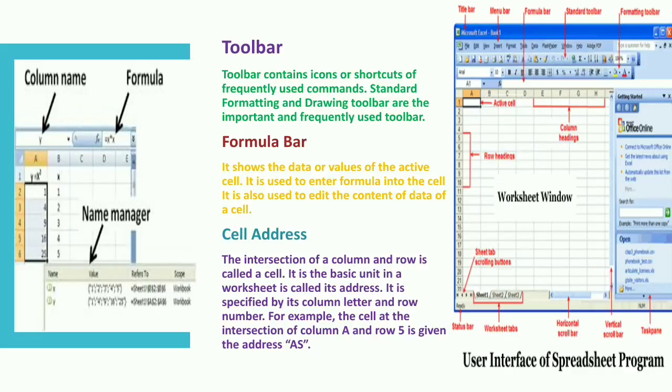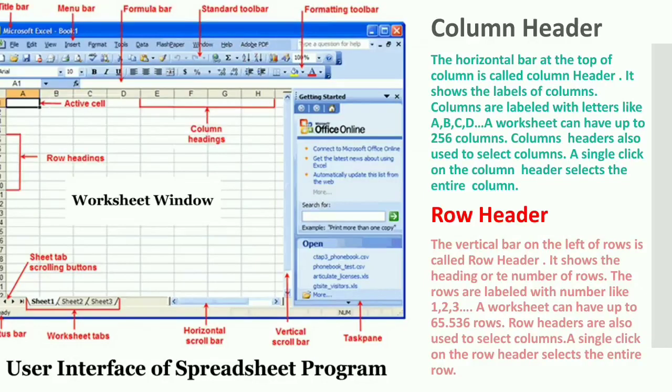Cell address. The intersection of a column and row is called a cell. It is the basic unit in the worksheet and has an address. It is specified by its column letter and row number. For example, the cell at the intersection of column A and row 5 is given the address A5. Column header. The horizontal bar at the top of the columns is called the column header. It shows the labels of columns.